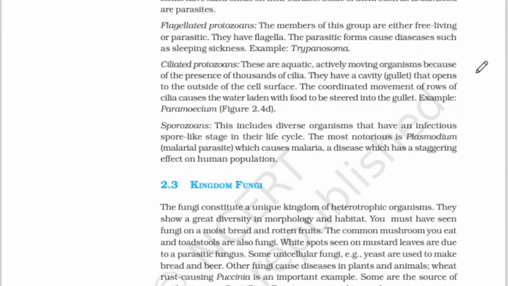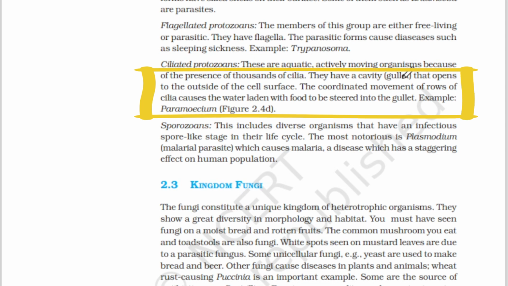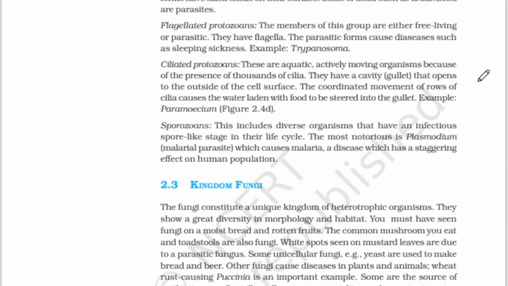Regarding cilia and flagella, we will study the structure of flagella in the chapter Cell: The Unit of Life, that is unit number 3. They have a cavity called gullet that opens to the outside of the cell surface. The coordinated movement of rows of cilia causes the water laden with food to be stirred into the gullet. Example, paramecium. We will study cilia in unit number 3. Cilia are small bristle-like structures, whereas flagella are elongated structures which help in cell movement.